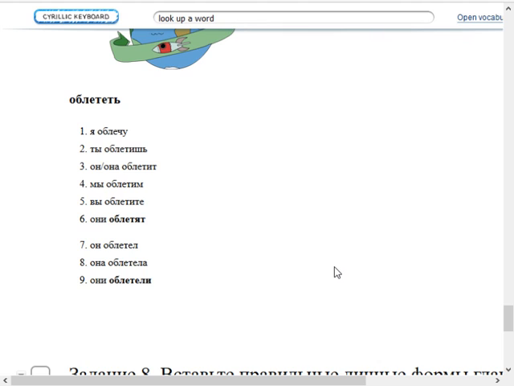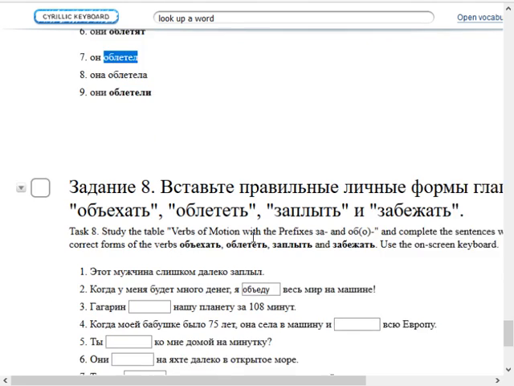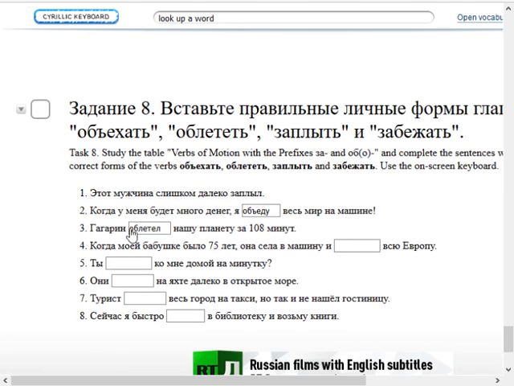Anyway, so this is obviously past tense because Gagarin did that in the past, and he's, as far as I know, a male. So Gagarin облетел нашу планету за 108 минут. Gagarin flew around our planet in 108 minutes.